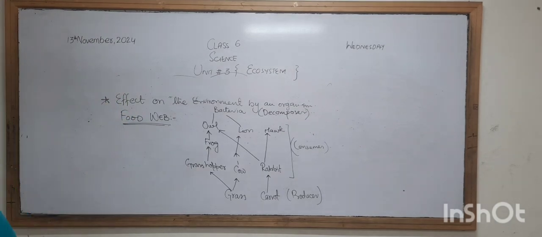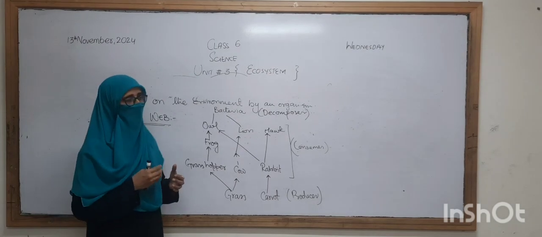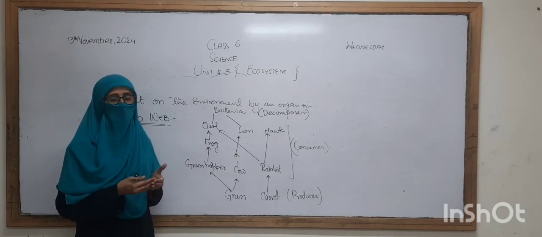We all know that in order to survive on the earth, all living organisms are in competition with each other, sometimes with the same species and sometimes with a different species.